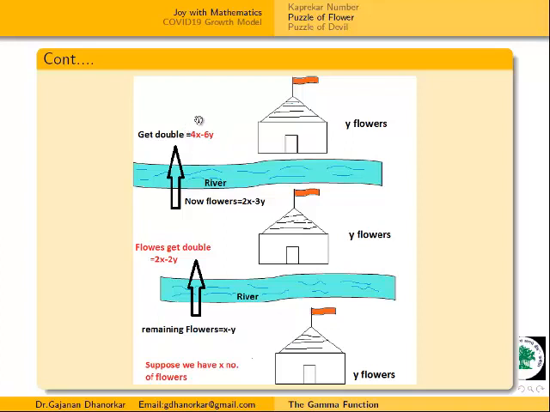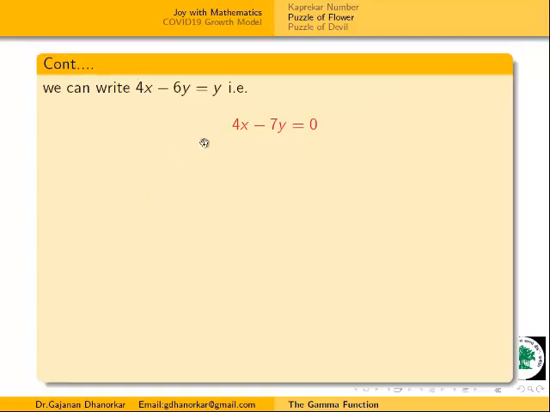Therefore, whatever these flowers he is having, these are nothing but y. Therefore, 4x minus 6y is nothing but y. We will compare 4x minus 6y equal to y. That means here we are getting 4x minus 7y equal to 0. Now this is the interesting result.